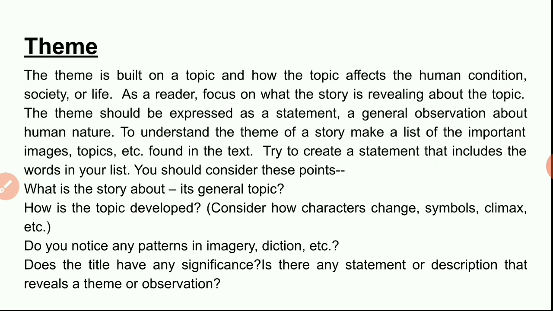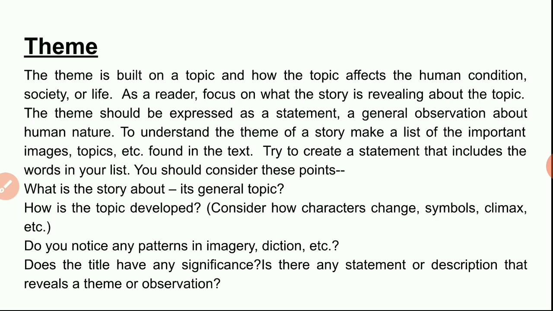Our next point is theme. The theme is built on a topic and how the topic affects the human condition, society, or life in general. Every story is related to conditions of our life. As a reader, focus on what the story is revealing about the topic, what the subject is, and how that subject is treated in the story. It will create our theme statement. The theme should be expressed as a statement, a general observation about human nature, though it should not be judicial. We are not to judge whether it is good or bad.